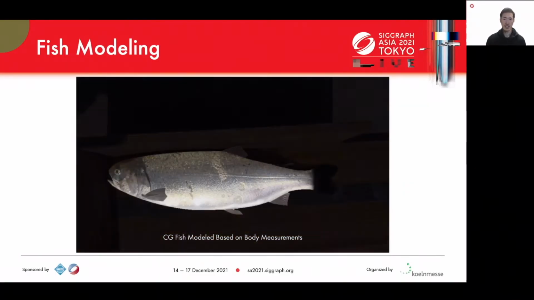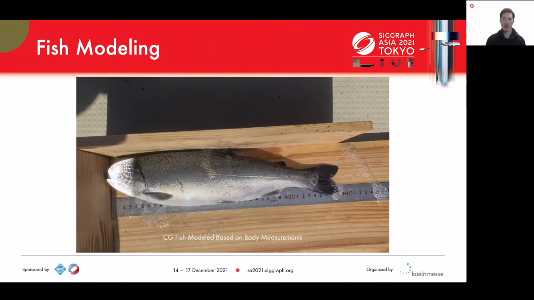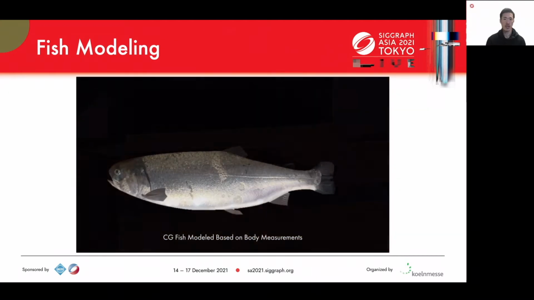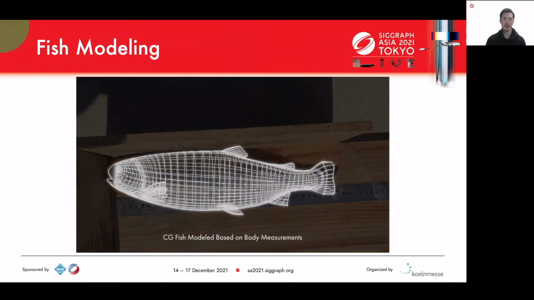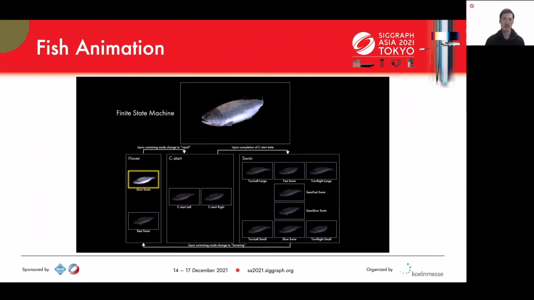To make our fish simulation as realistic as possible, we measured and collected data of salmonids from a real fish farm and created 3D models. Individual fish motion comprises 12 animations based on behavior observed in the recorded data. Animation playback is controlled by a finite state machine. During transitions between states, animations are blended, resulting in smooth motion.